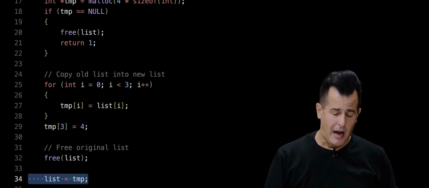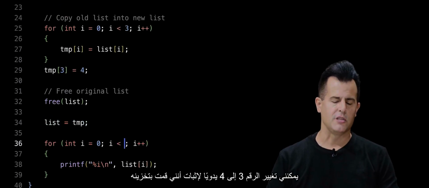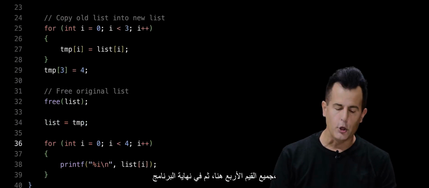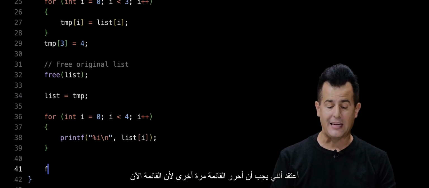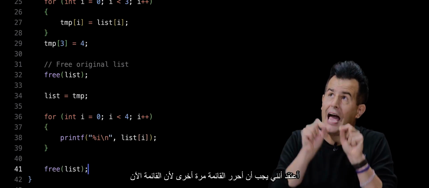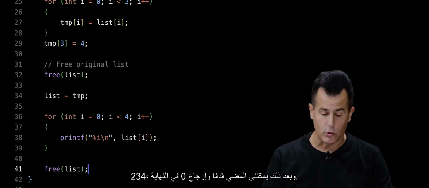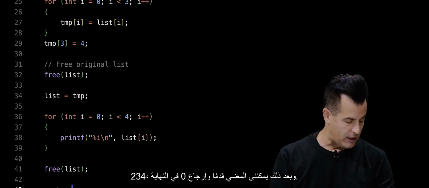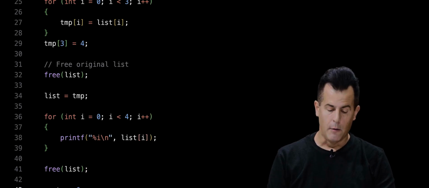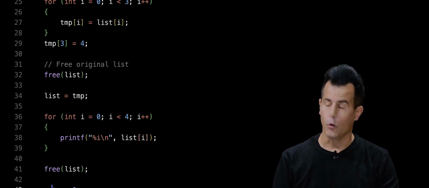All right, lastly, let's just scroll down to the bottom of the code here. I can manually change the 3 to a 4 just to demonstrate that I've stored all 4 values in here. And then at the very end of the program, I think I have to free the list again, because now the list is pointing, a la the foam finger, to the bigger chunk of memory, the 1, 2, 3, 4. And then I can go ahead and return 0 at the very end, because all is hopefully well at this point.